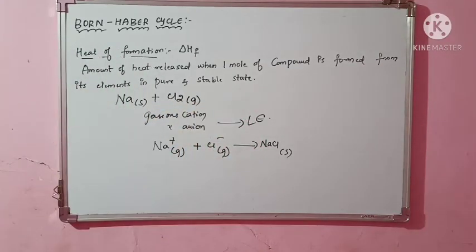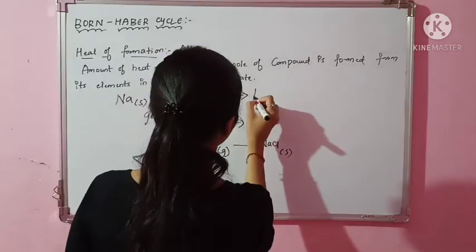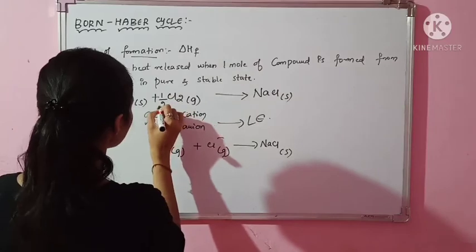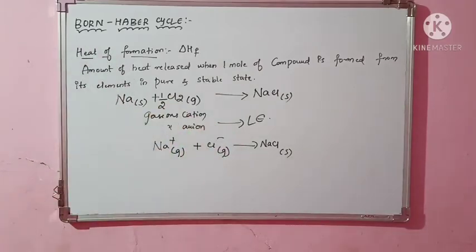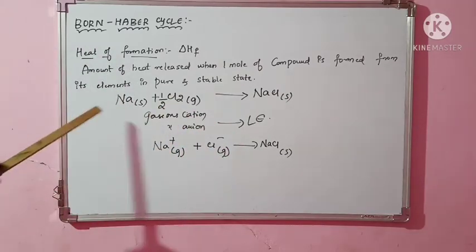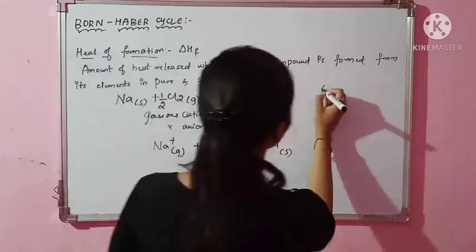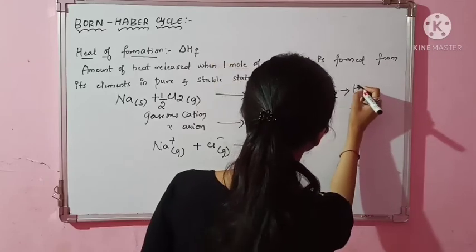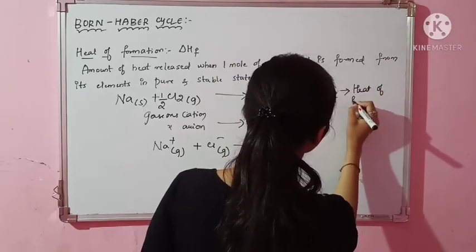Then it will combine to form NaCl, which is solid. But to balance, we take this as half Cl2. The amount of heat released at that time is delta HF, which is said to be your heat of formation.